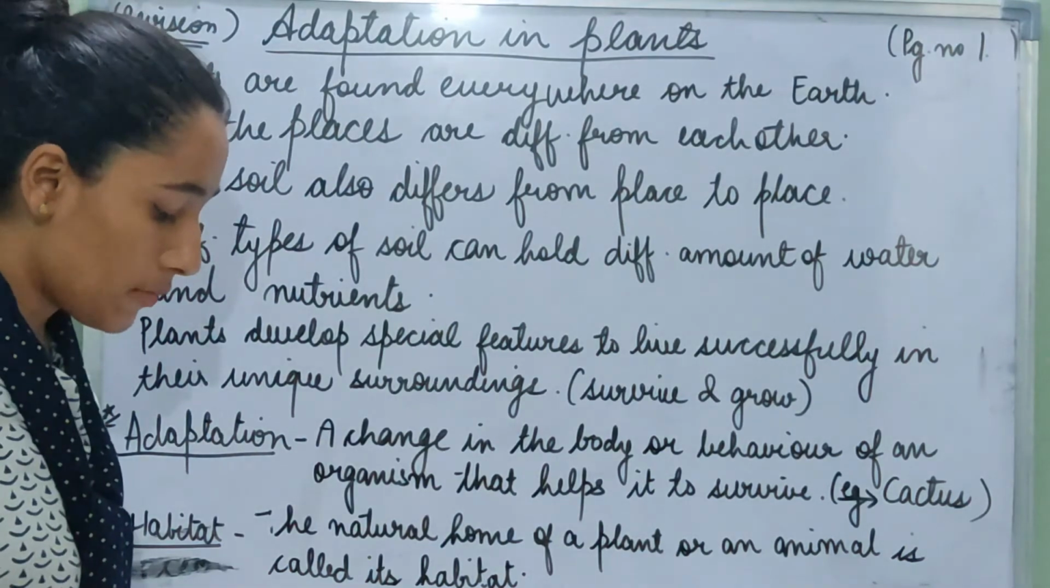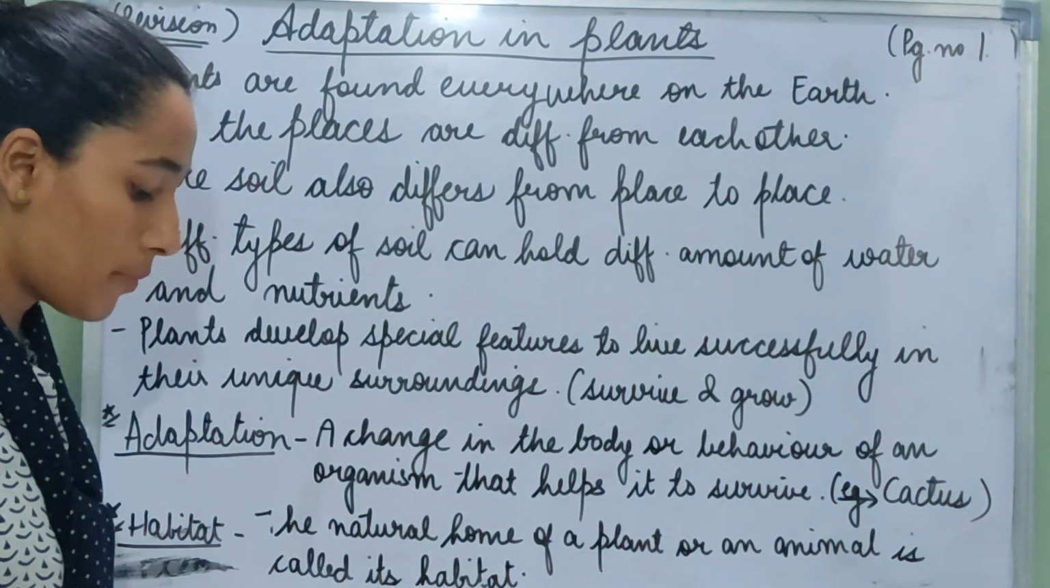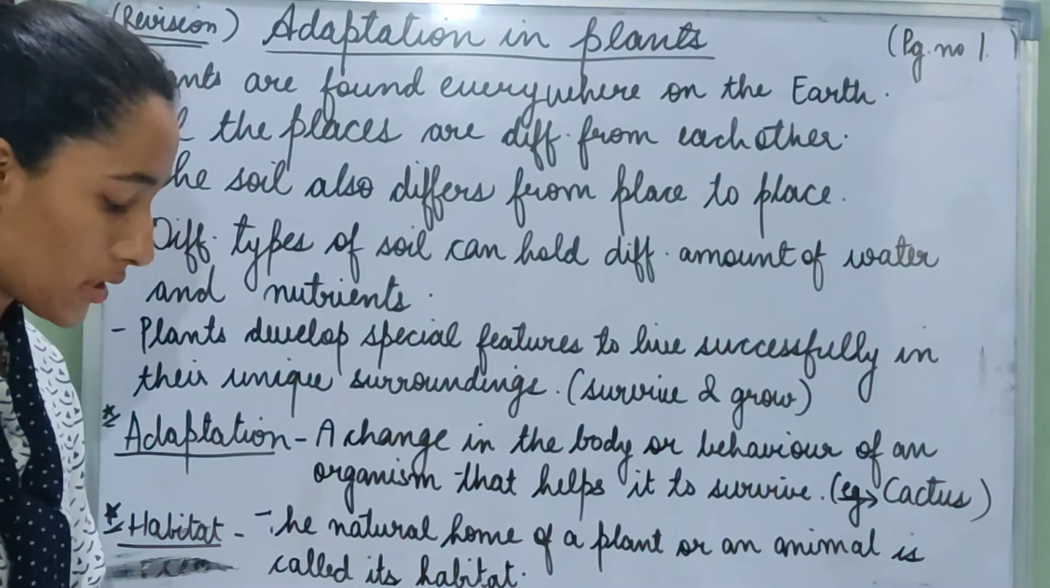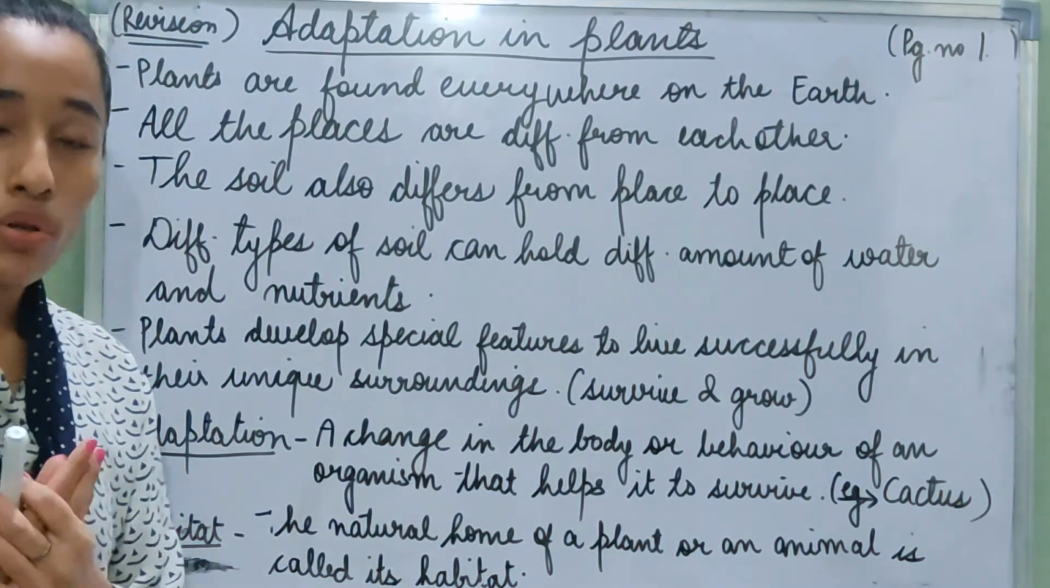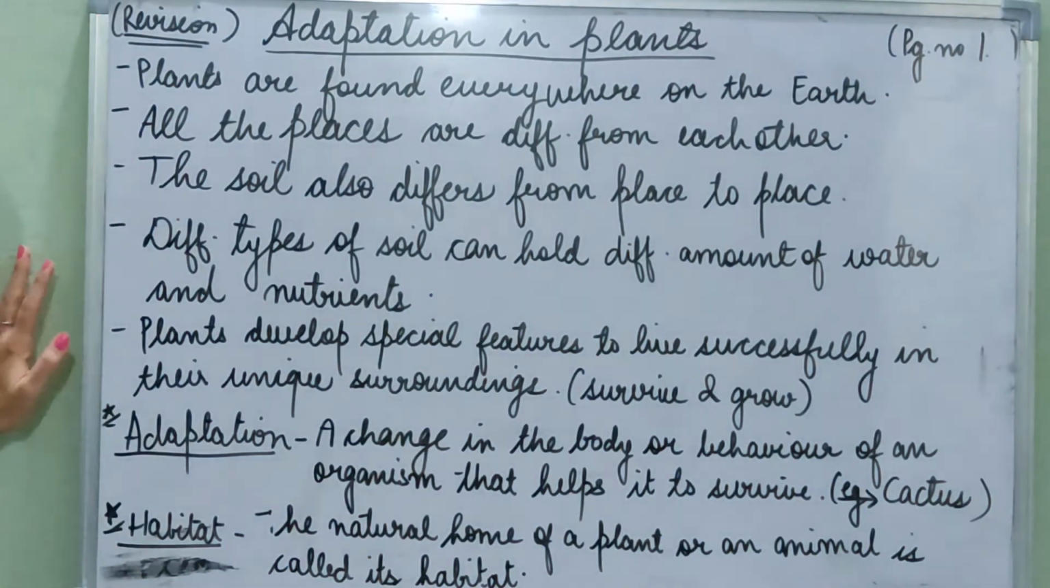All animals and plants adapt to their surroundings to survive. The natural home of a plant or an animal is called its habitat. So, the natural home of a plant or an animal is called its habitat. So now we are going to revise.